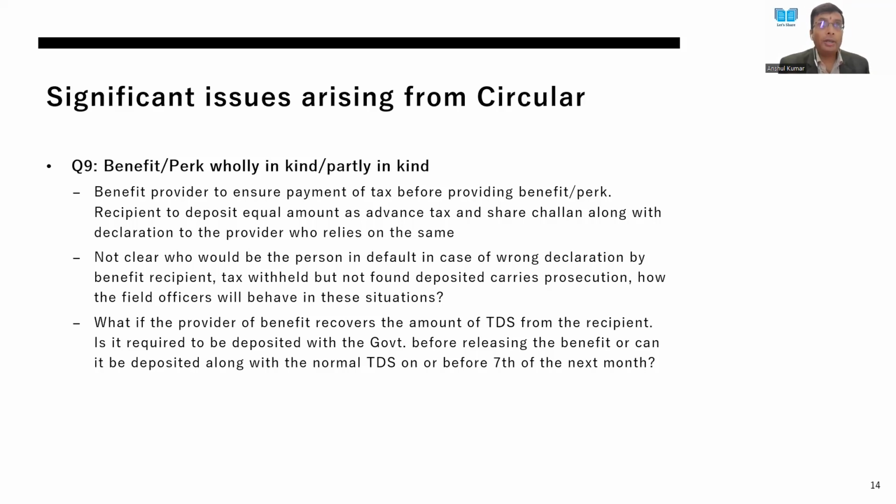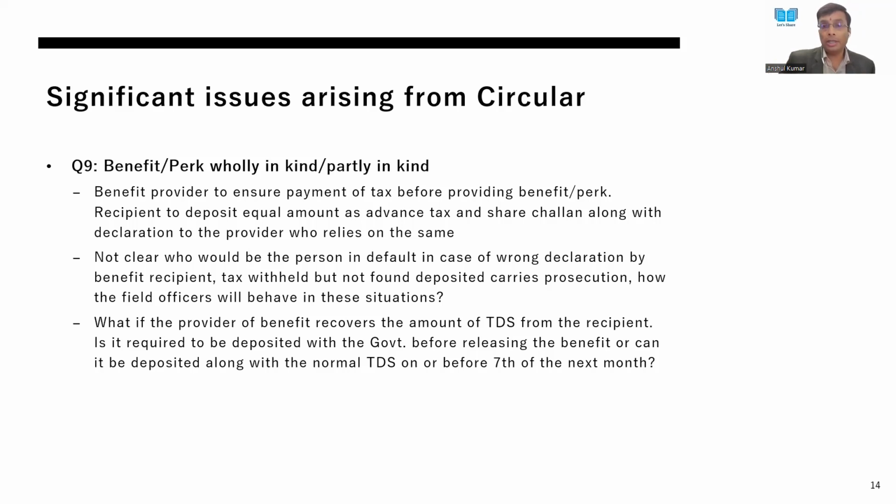Secondly, some companies are contemplating that we will recover the tax from the benefit recipient. Let's say, for example, a tour package of 1 lakh rupees is provided to one dealer. In those circumstances, as a benefit provider, we can recover 10,000 rupees from that person, rather than asking him to deposit advance tax by himself.